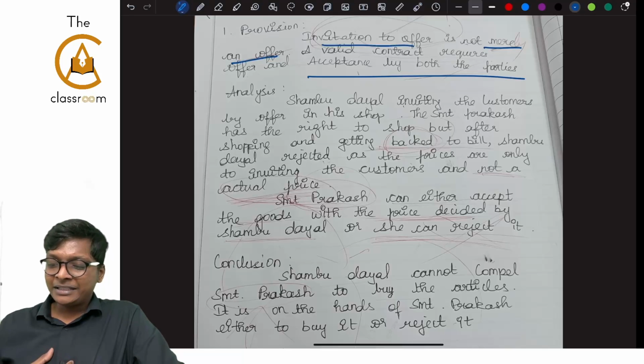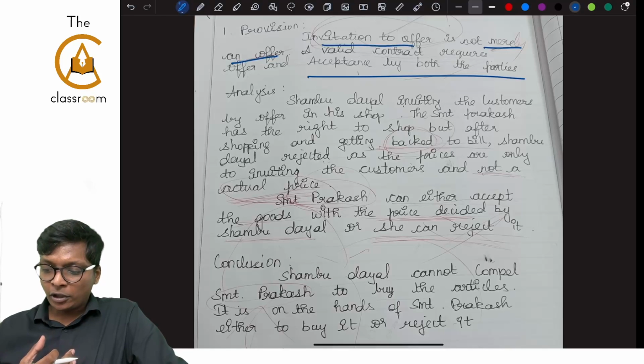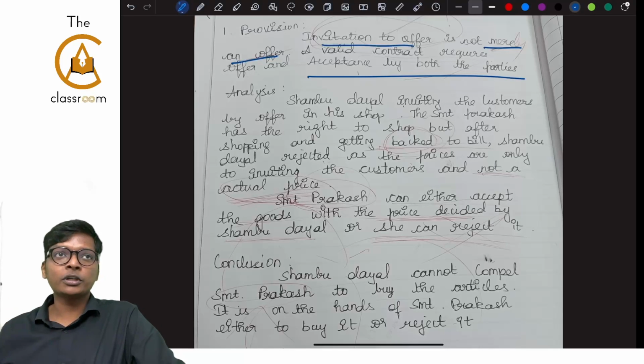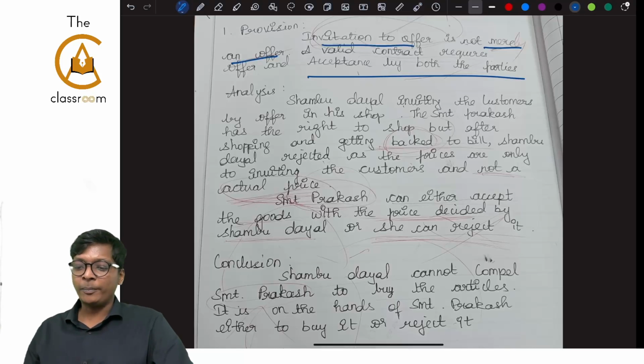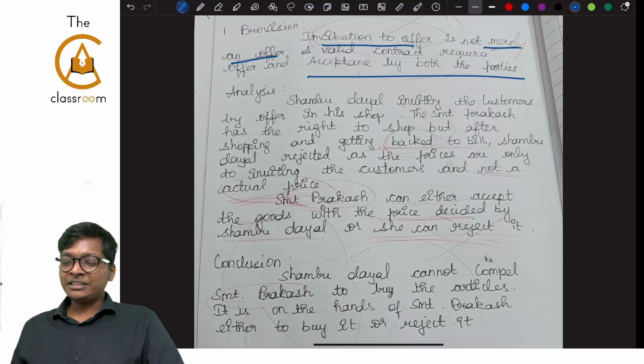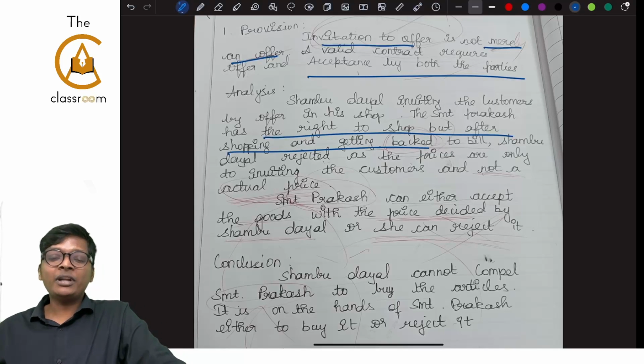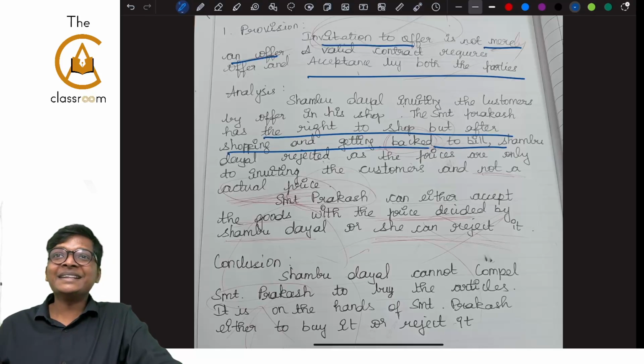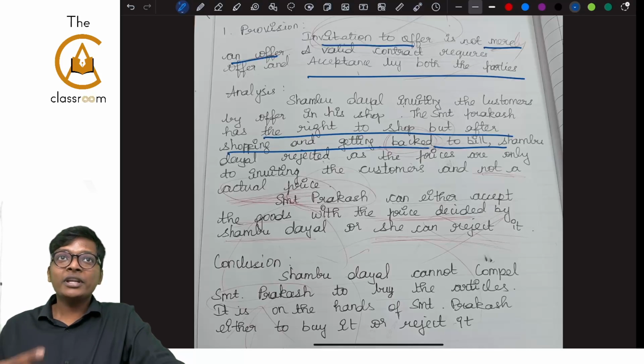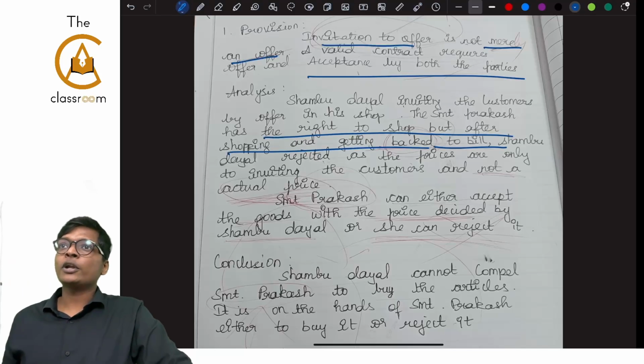This student, the main challenge is little bit of grammatical issues only. Shambhu Dayal inviting the customers by offer in his shop. The Srimati Prakash has the right, but after shopping, getting back to the bill. Can you see what I underlined? Grammatically it doesn't make sense. So here, grammar has to improve. Are you able to follow, guys?